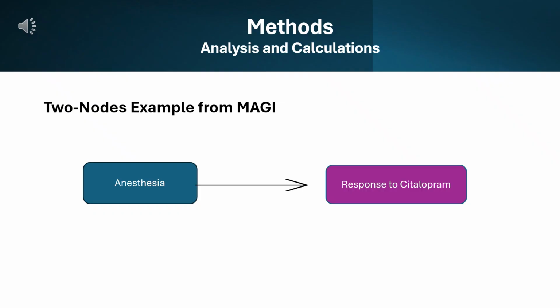Now let's go over our analysis and calculations. Here we have a 2-node example from MAGI. A 2-node analysis examines the relationship between 2 concepts, such as a diagnosis and a treatment, or 2 diagnoses. For example, tailbone cyst and anesthesia, or anesthesia and the patient's response to citalopram. If these frequently appear together, it might count as a co-occurrence. The purpose of a 2-node analysis is to help determine if there's a statistical association between the 2 clinical identifiers.